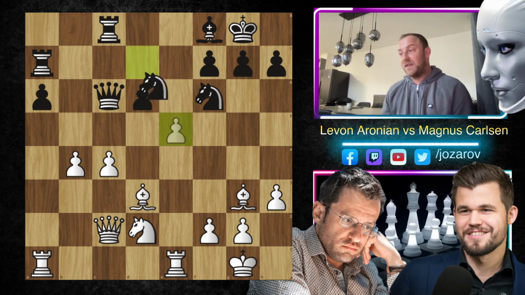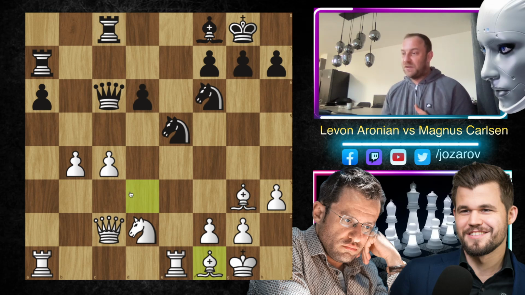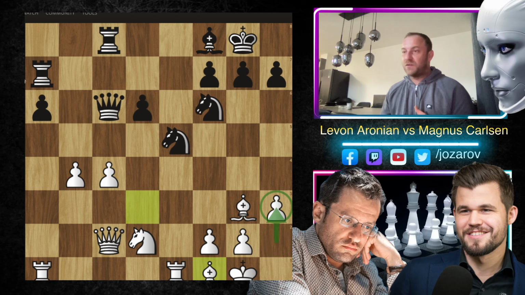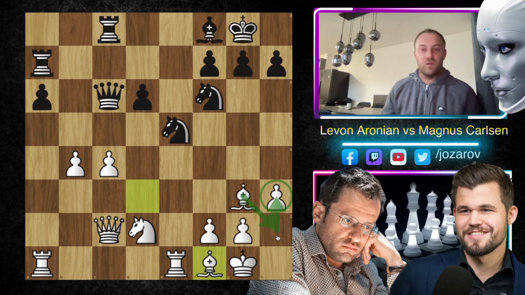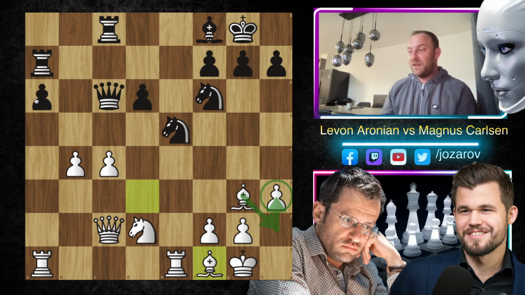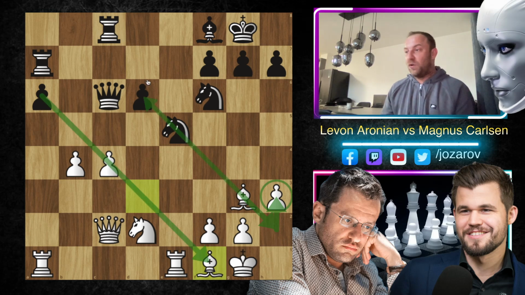This move e5, d takes e5, knight to e5, bishop to f1. Here by Levon Aronian, he simply hides with his bishop. So you see, Levon has so far played the move h3, so he still has opportunities to, of course, move the bishop to h2, and this bishop is also on f1. Although these bishops are maybe on the first and second rank, of course the bishops are long range pieces, so they're still attacking, but they can be hidden and they cannot be attacked by this knight. Great setup here by Levon Aronian.